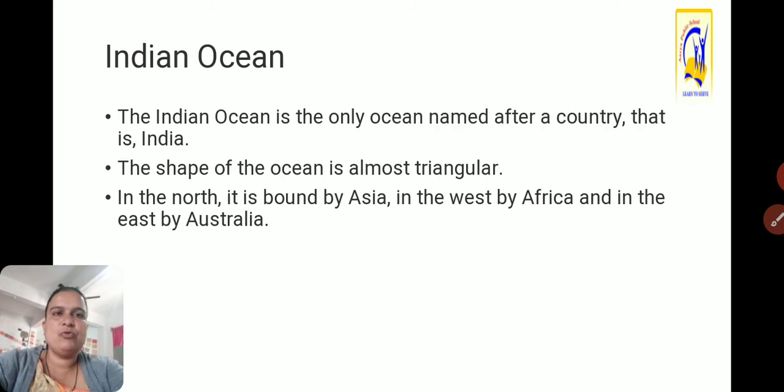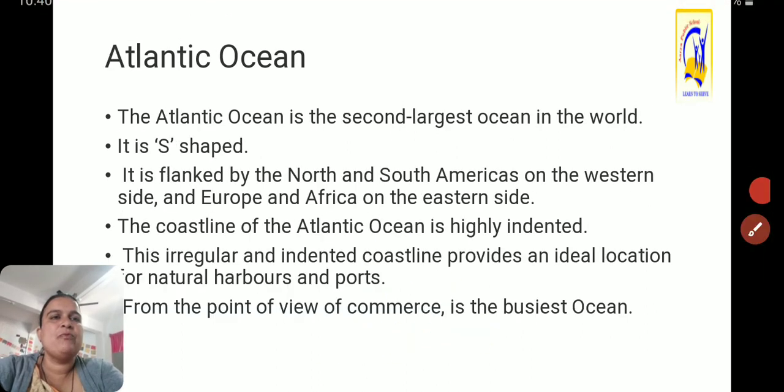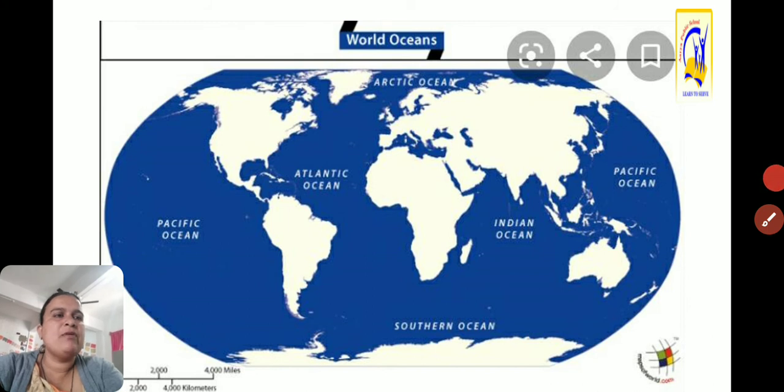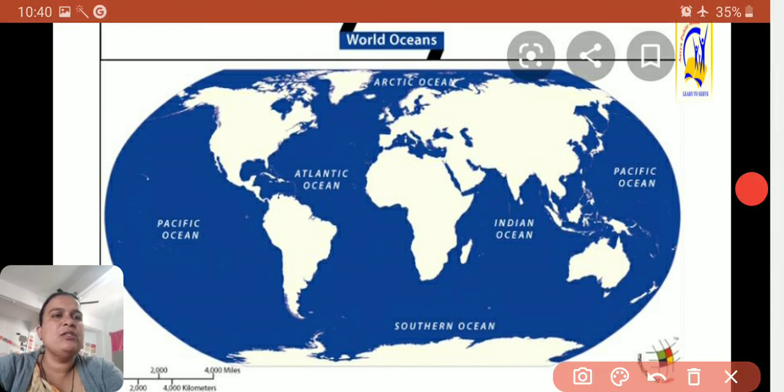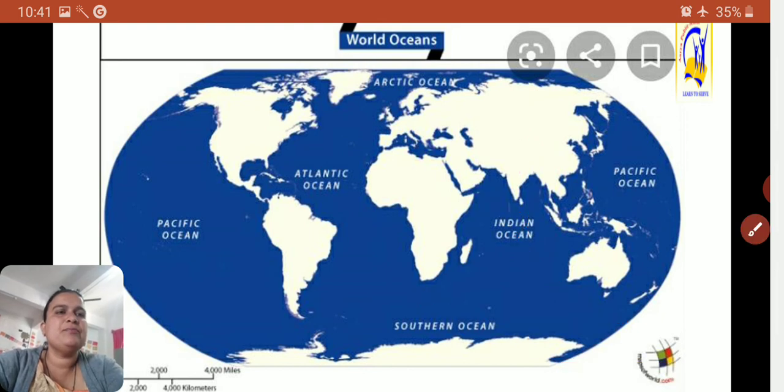We'll move towards the Indian Ocean. The Indian Ocean is named after the country India. It is located at the south part of India, the south part of the Asia continent. The shape of the ocean is almost triangular. We will see this ocean's location on the global level. See this Indian Ocean, it is triangular in shape.